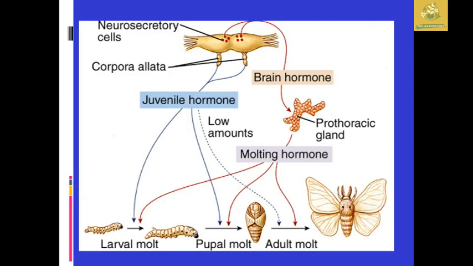These are carried out by the peripheral nervous system. The neurosecretory cells and the corpora allata, where you can see the juvenile hormones, are said to be present in the peripheral system. They maintain the hormone secretion, which is important in the insect body. They also maintain the brain hormone, as well as making the prothoracic gland create the molting hormones, so that in different insects the larval molt, the pupal molt, and the adult formation processes are carried out.